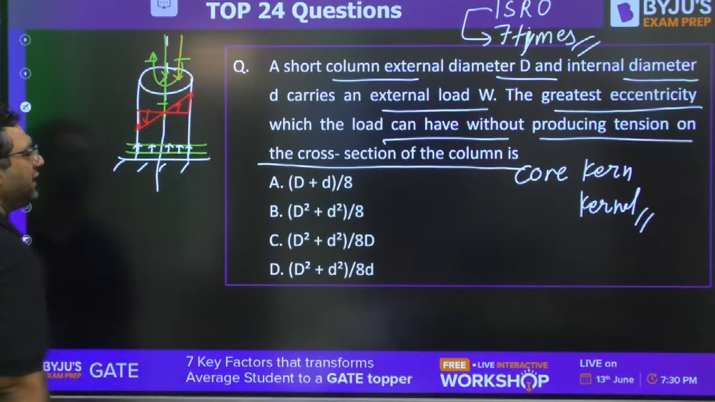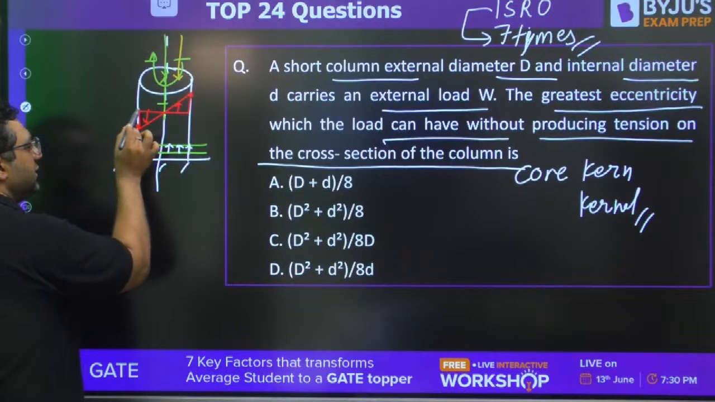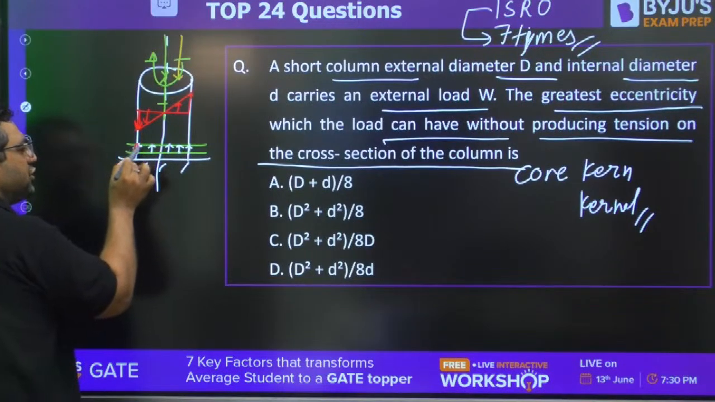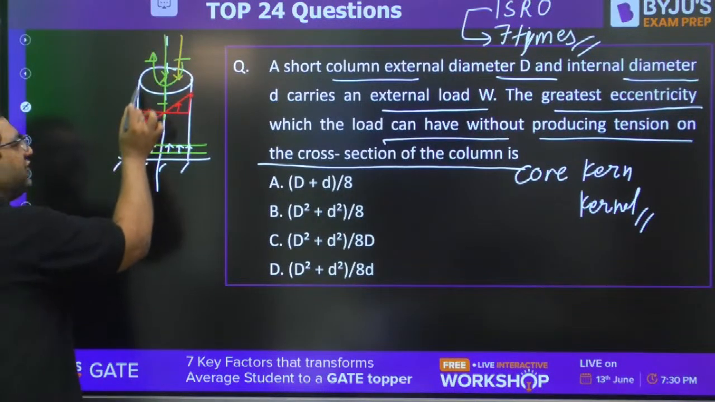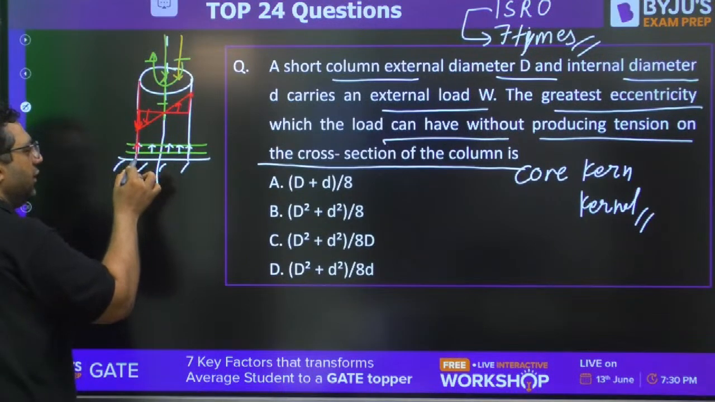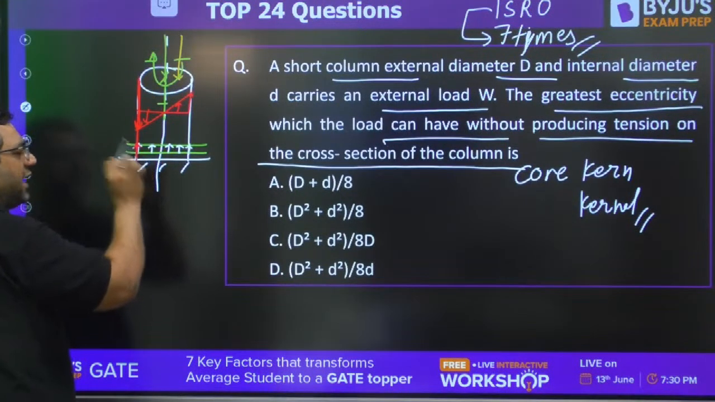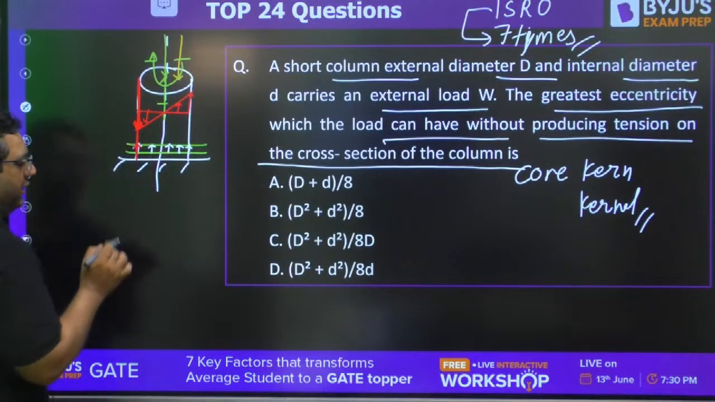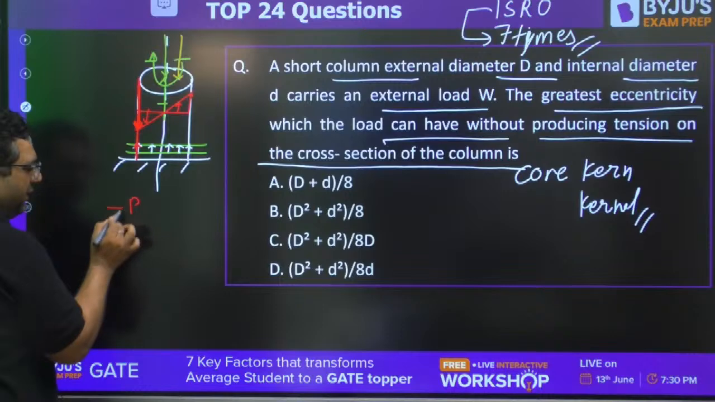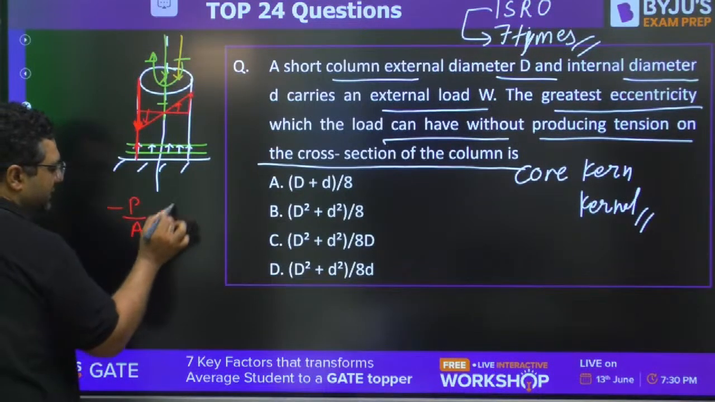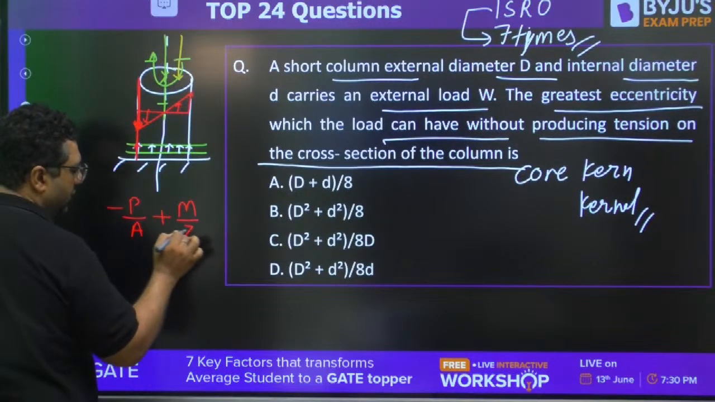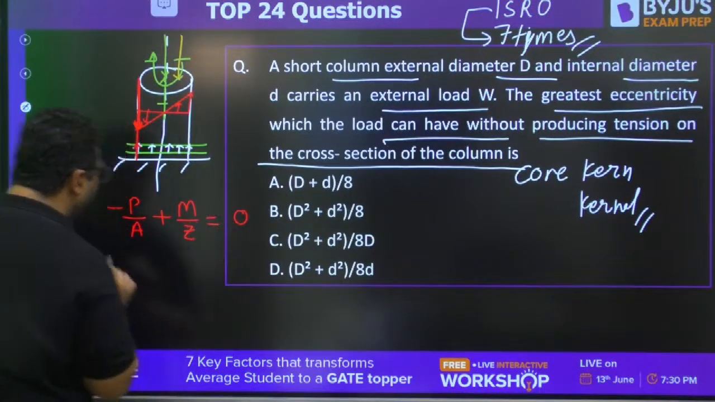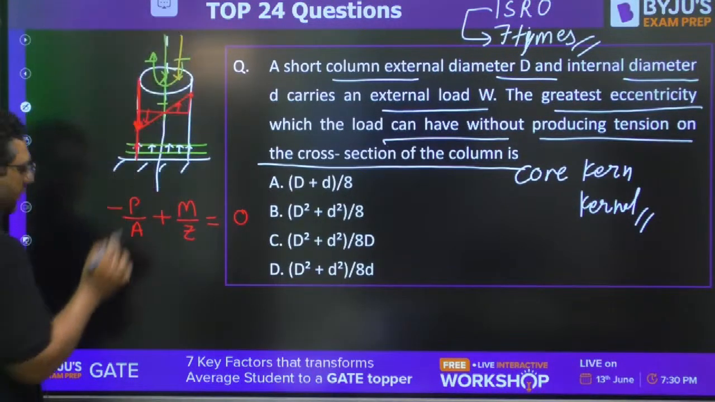So you want no tension. It means this tension and this compression should be equal, because only this fiber can have tension. If this fiber will not have tension, the entire column will not have tension, because this has the excessive tension from moment. So you can write minus P by A plus M by Z is equal to 0. That will give you the value of eccentricity.